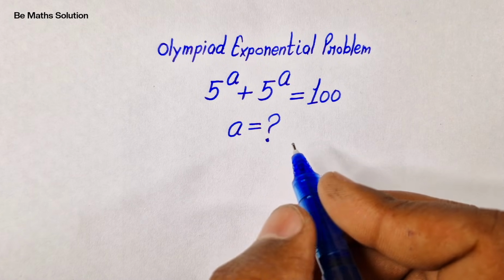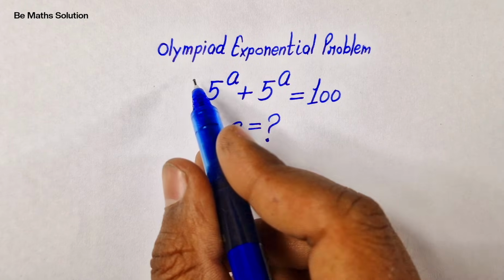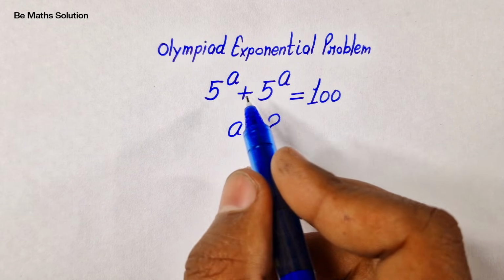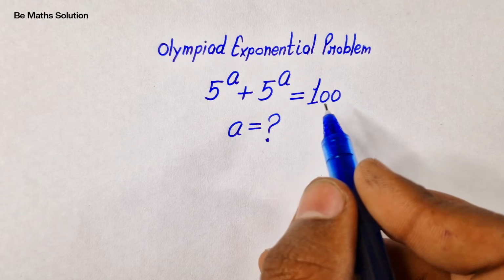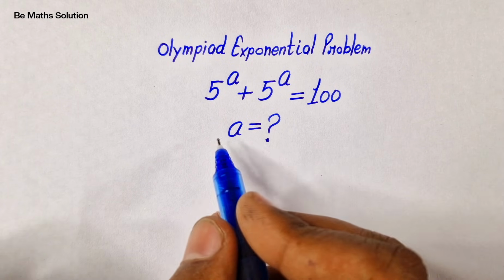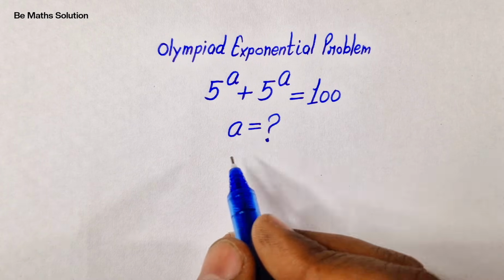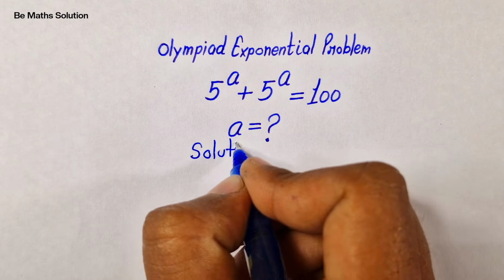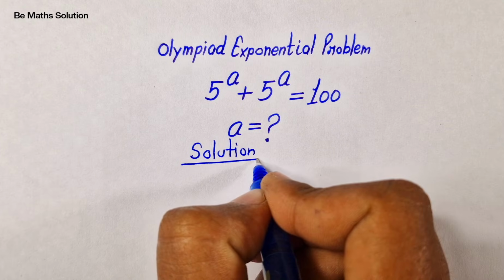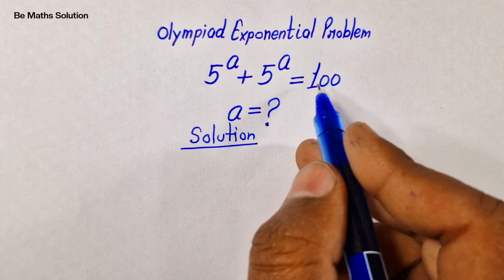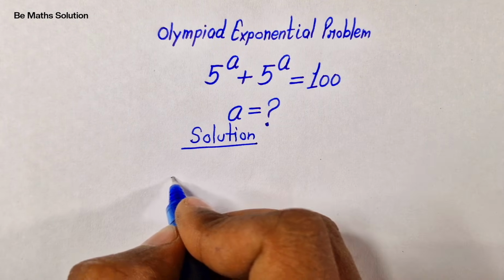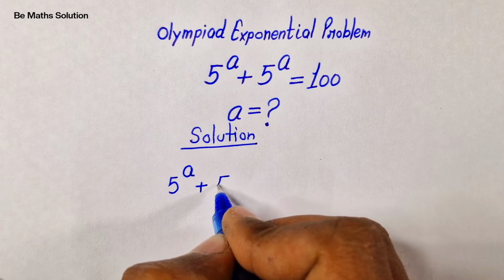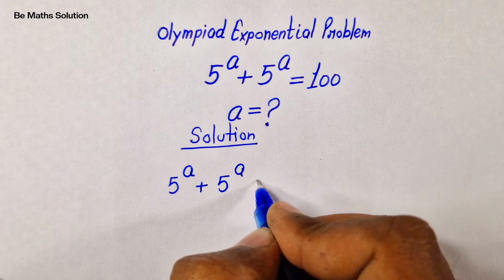Today we are solving an interesting exponential maths Olympiad question. This is 5 to the power a plus 5 to the power a is equal to 100. To find the value of a, let's have a solution. From our problem, 5 to the power of a plus 5 to the power of a is equal to 100.